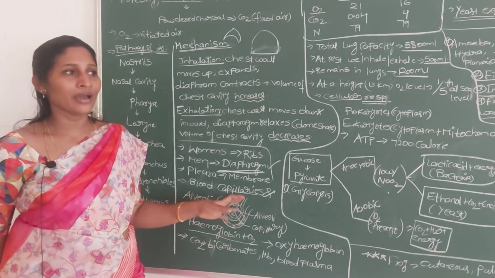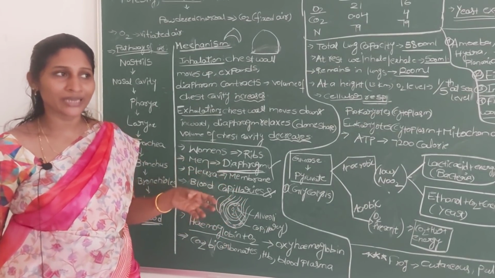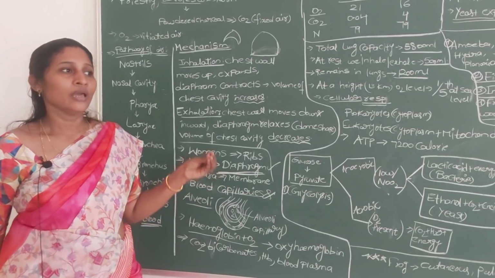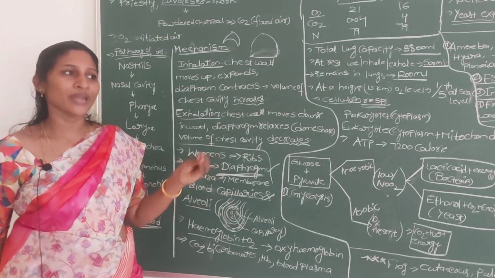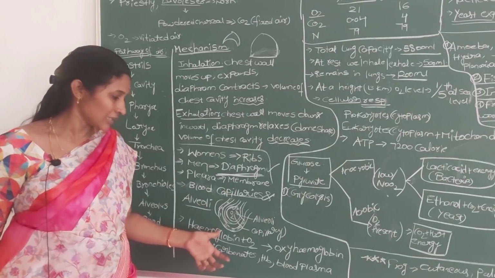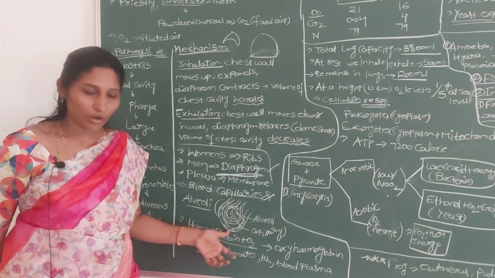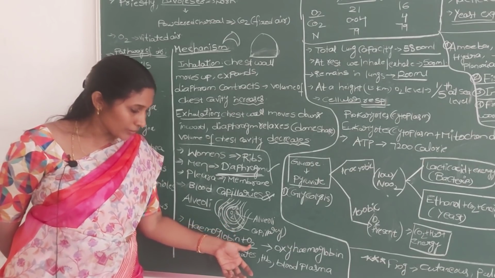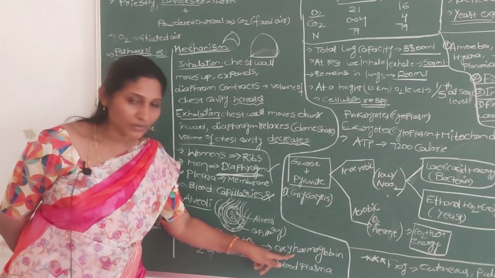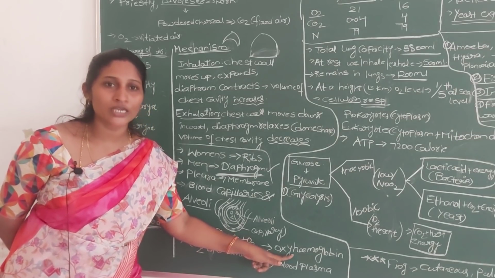Once the oxygen enters from the alveoli into the blood capillaries, immediately the hemoglobin of the red blood cells combines with the oxygen to form a special compound known as oxyhemoglobin.